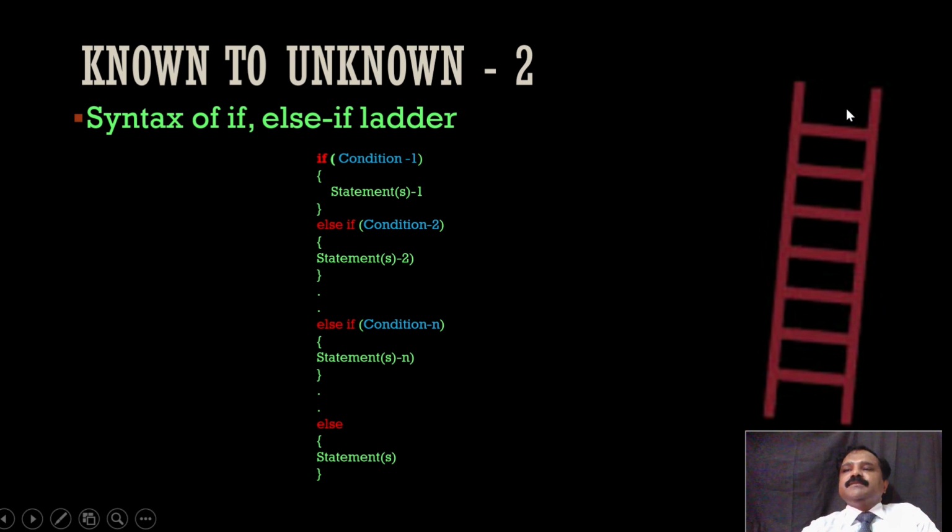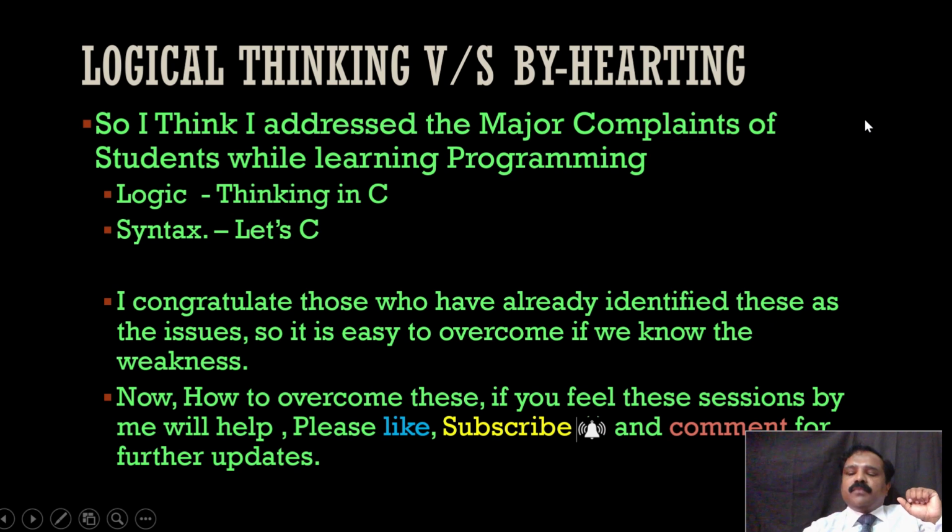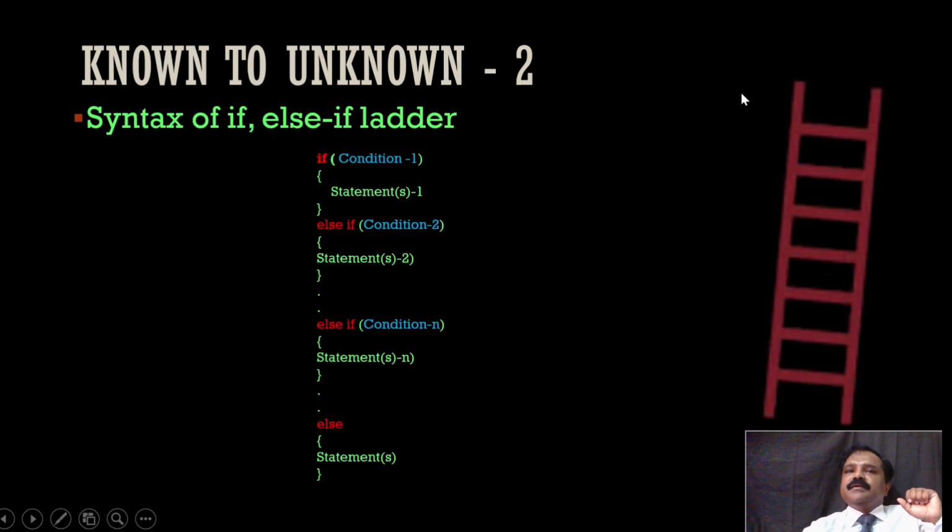And if all the steps are exhausted, what will we do? For example, we need to pluck a coconut from a coconut tree, and from the last step also it is not reachable. What will the person do? He will climb the tree itself, right? That way, here also, if condition 1 is met, the statements corresponding to condition 1 will be executed and we will come out of the structure.